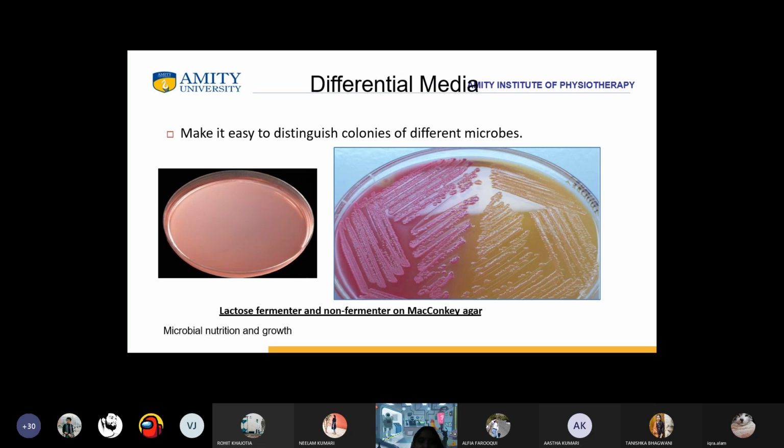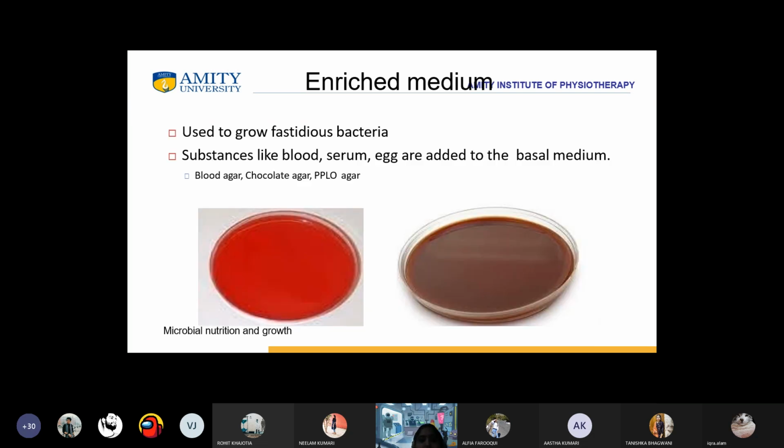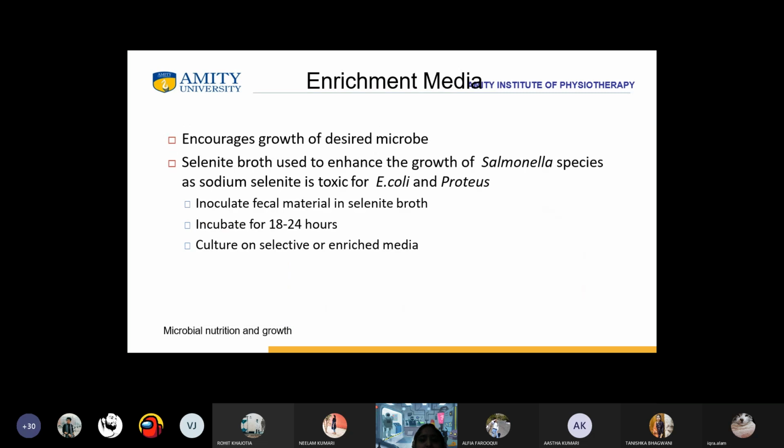Then we have differential media. इसमें क्या होता है? अब आपको different bacteria को distinguish करना है, तो उसके लिए हम differential media use करते हैं. Example is Salmonella Shigella agar. Then we have enriched medium to grow the fastidious bacterium. Substances like blood, serum, egg are added to the basal media.